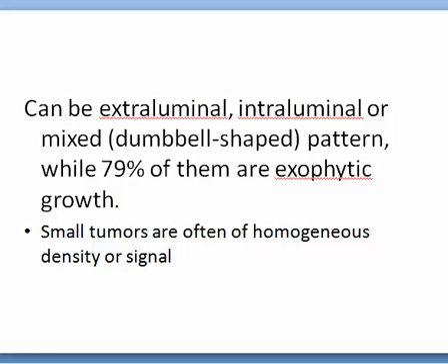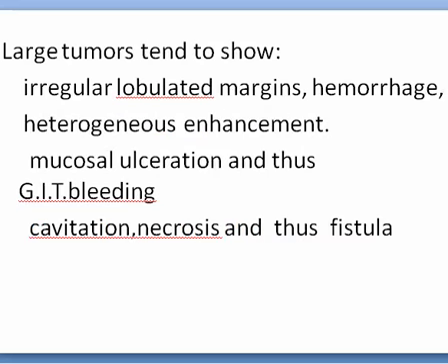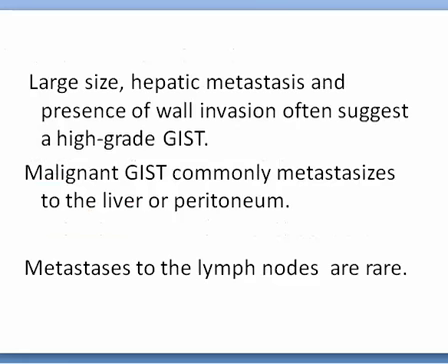Small tumors are often of homogeneous density or homogeneous signal intensity. Large tumors tend to show lobulated margins, hemorrhage, ulcerations, heterogeneous enhancement, and thus may cause bleeding, cavitation, necrosis, and thus fistula can form. Large size hepatic metastasis and presence of wall invasion often suggest a high-grade GIST. Malignant GIST commonly metastasize to the liver and peritoneum. Metastasis to the lymph nodes are rare.